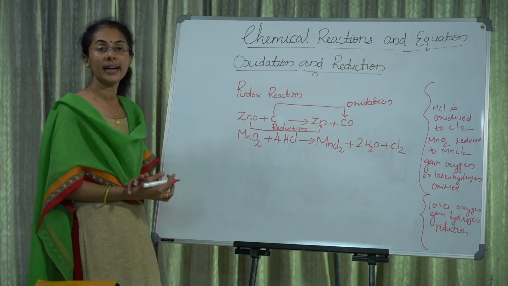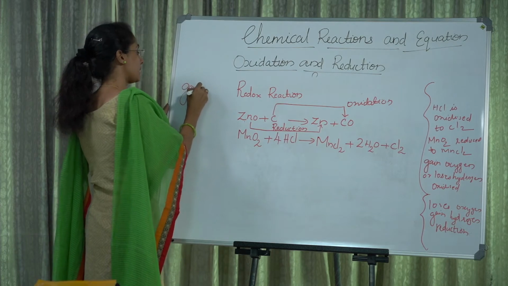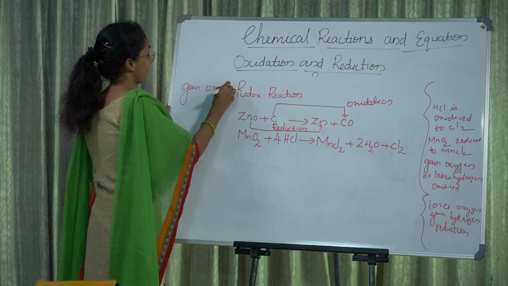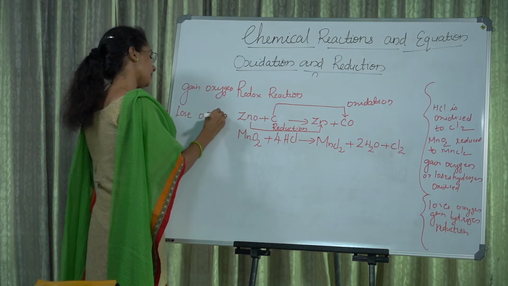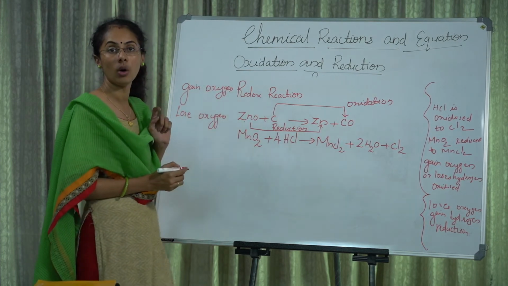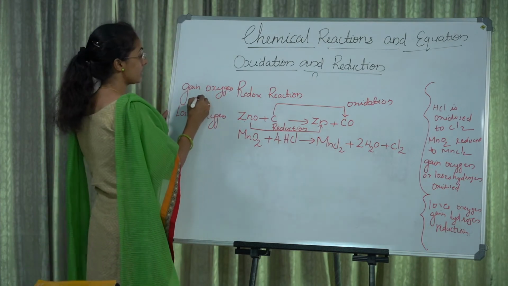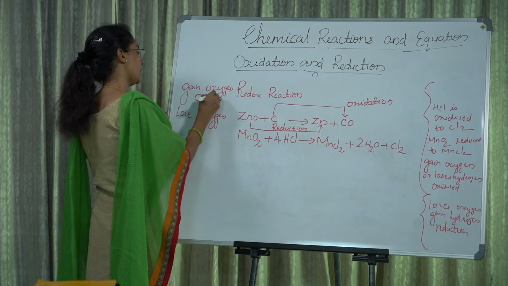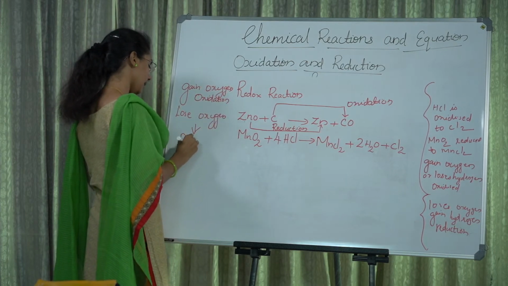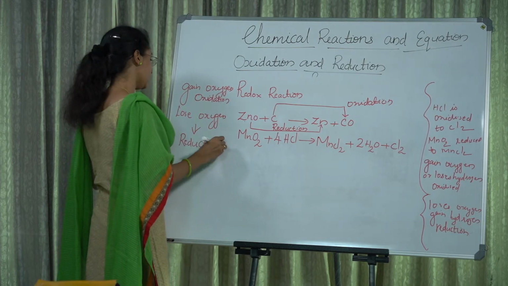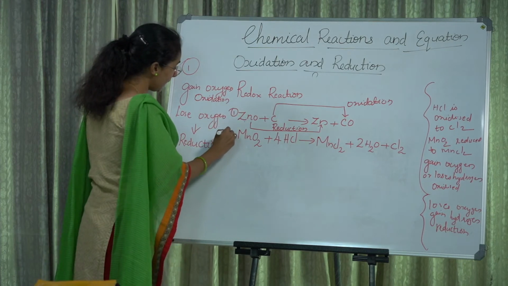Okay. Then next example. Gain oxygen, loss oxygen. This is the one way of oxidation and reduction. Gain oxygen is oxidation, then loss oxygen, that is reduction. This is number 1.